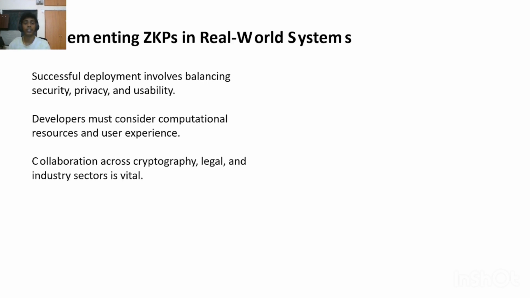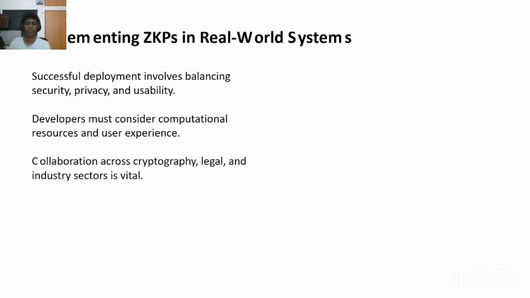Implementing ZKPs in real-world systems: successful deployment involves balancing security, privacy, and usability. If you want to deploy ZKPs, there should be a balance of security, privacy, and usability, so that it is a convenient platform for users. Developers must consider computational resources and user experience. Collaboration across cryptography, legal, and industry is vital.